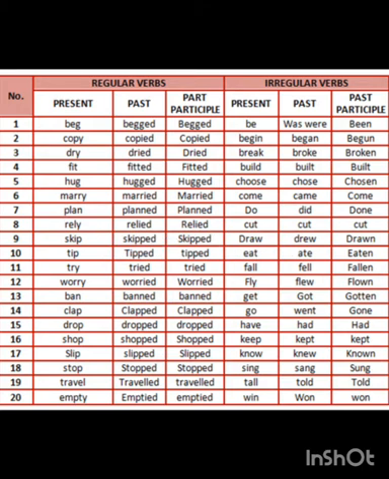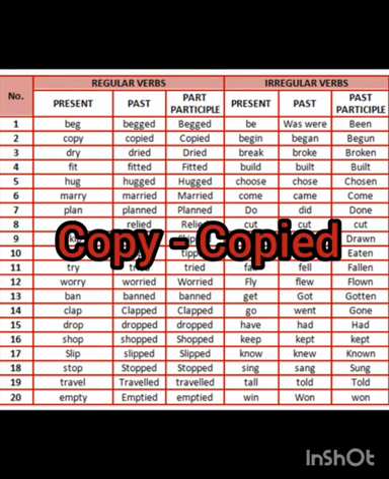Here we have another rule. As you can see the spelling C-O-P-Y, the word ends with Y. If the word ends with Y, then what do we do? We remove this Y and we write I in place of Y. And then again the same rule, regular verb, adding ed. So the word will be C-O-P, we remove Y and add I, C-O-P-I-E-D, copied. So V2 and V3 will be copied.